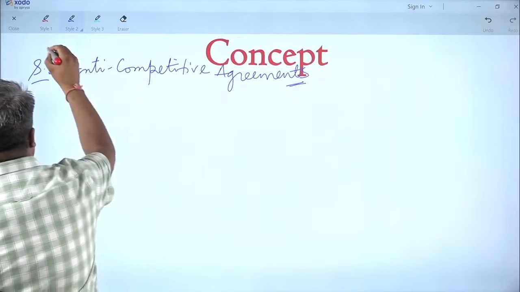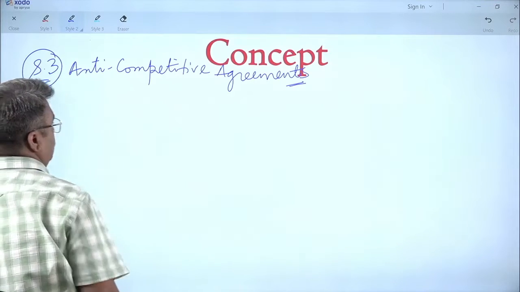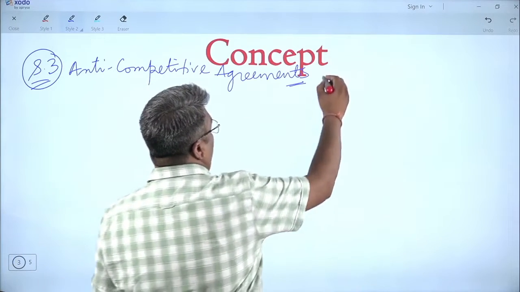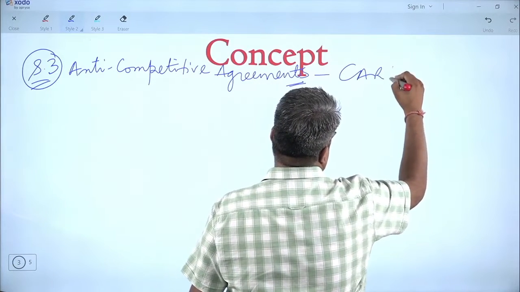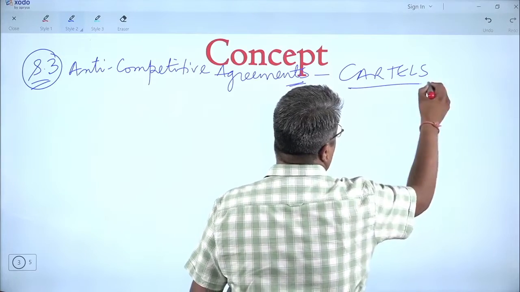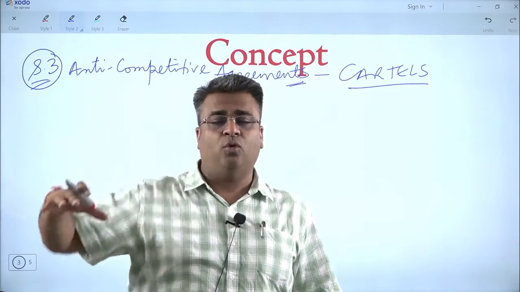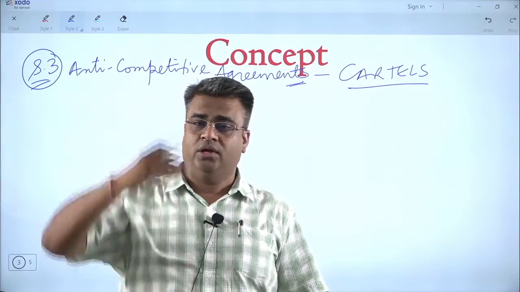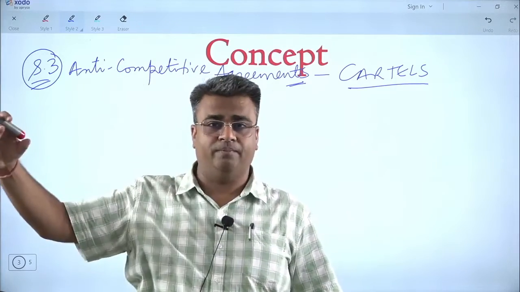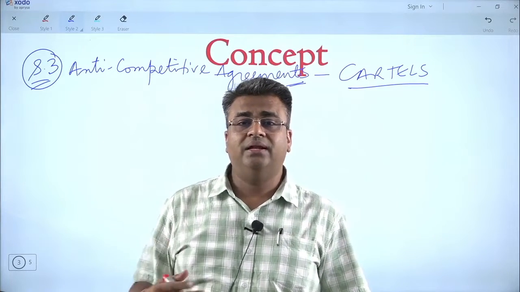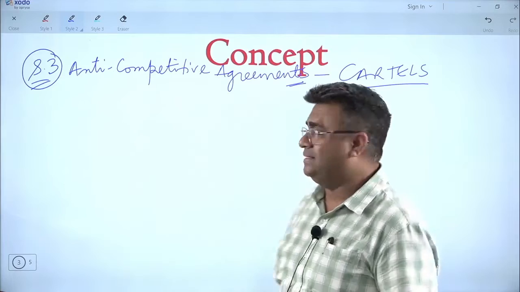this section has been amended by the government through the amendments. And anti-competitive agreements talk about the thing called cartels. Cartel means when the players operating in the same domain, either vertically or horizontally, come together and try to manipulate the prices.